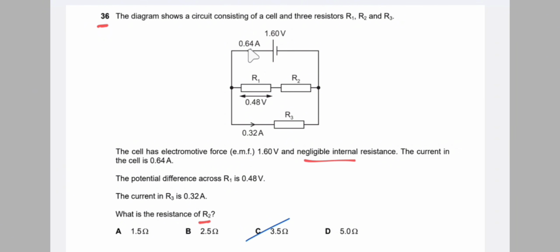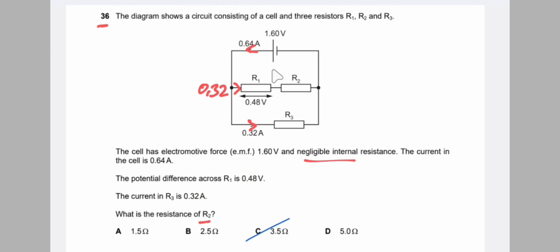First of all, the total current is given, and this total current is divided at this junction. The current in R3 is 0.32, so the other branch gets 0.64 minus 0.32, which comes to 0.32. Since current is divided, 0.32 goes to each branch. Since these two resistors are arranged in series, the current value is the same.